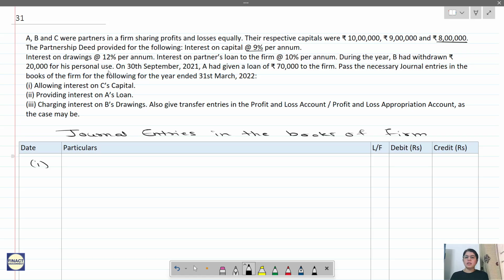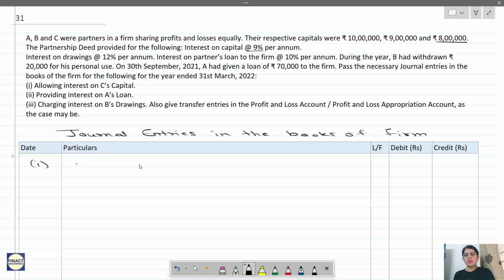Sometimes in the question they will give that they are following a fixed capital method. Then in that case you have to post those entries in their current account. So read the question and see if there is a mention of the fixed capital method. If there is no mention of fixed capital method, we will be transferring it to the capital account, because it's a fluctuating capital method. Now calculate the interest quickly. It is 8 lakhs into 9%.